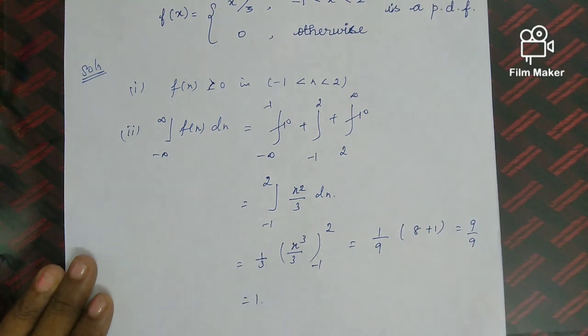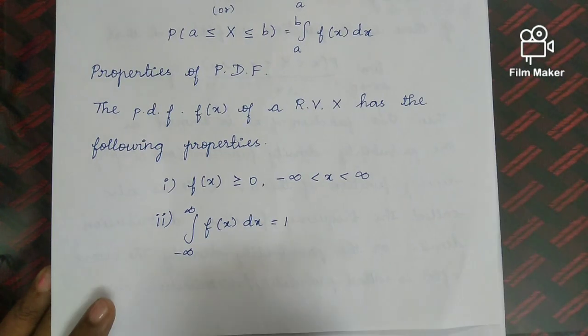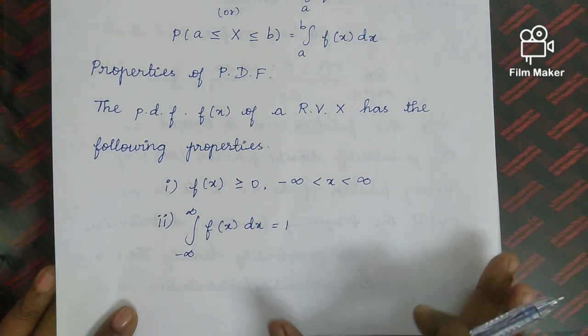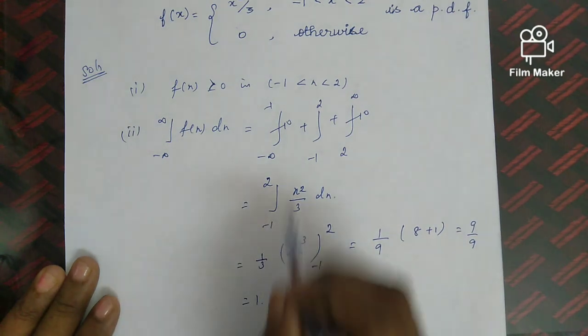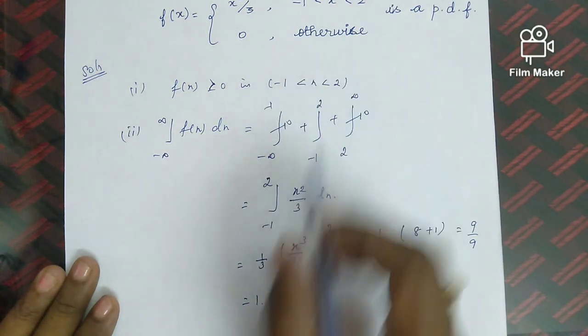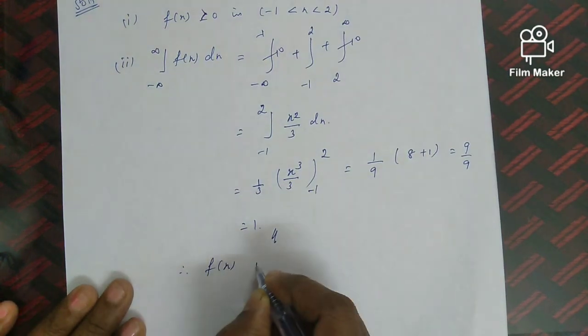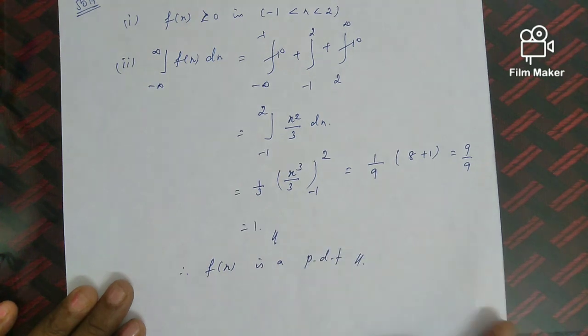So what is our p.d.f property? p.d.f property is f of x greater than or equal to 0 and integral minus infinity to plus infinity f of x dx equal to 1. Yes, we got the answer here. Therefore, the given f of x is a p.d.f. So we can conclude like this. So problems under the p.d.f like this only come.